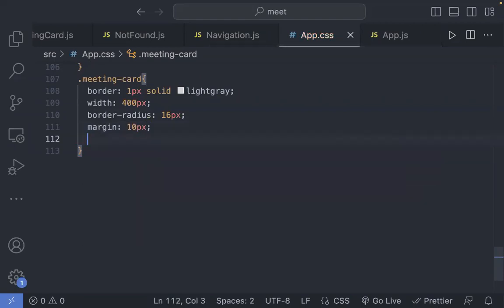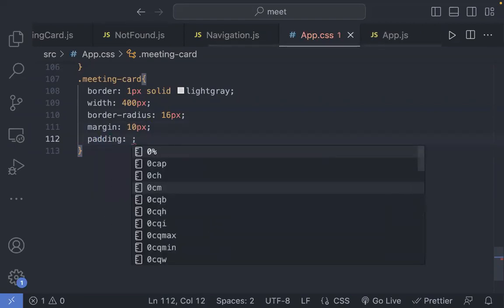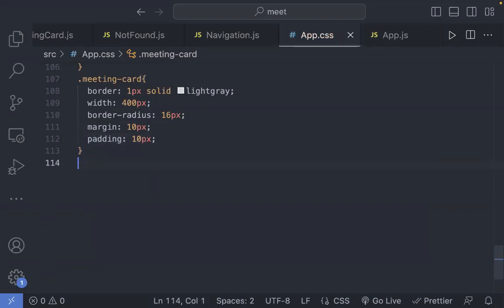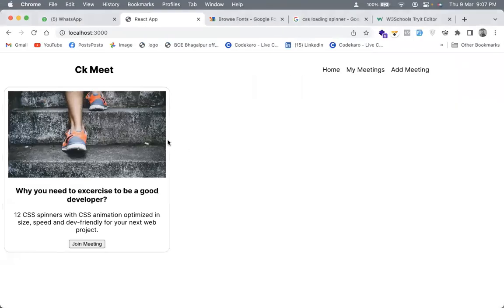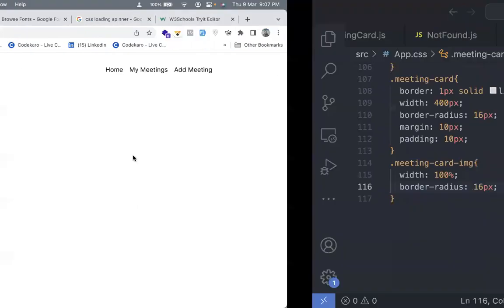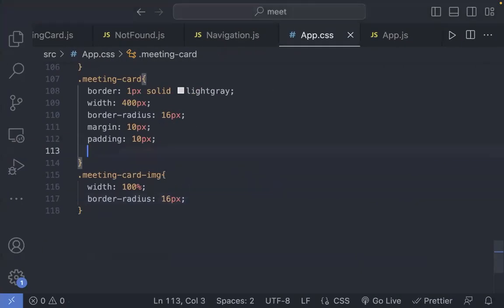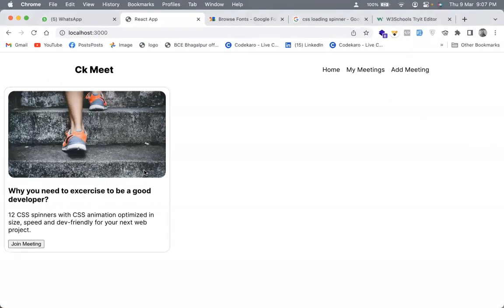The padding is even of 10 pixels. Meeting card image width is 100%. And again, the border radius is the same. If we take a look on this, this is how it looks. We can also say that the text align is left. This is how it all looks.